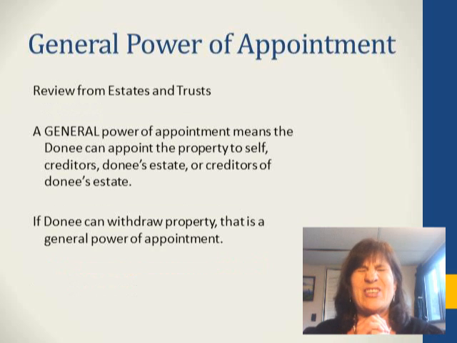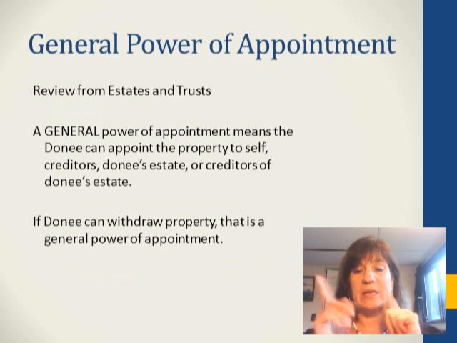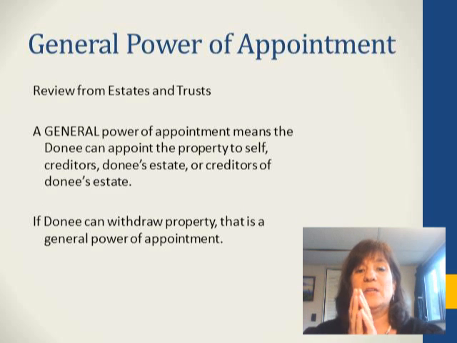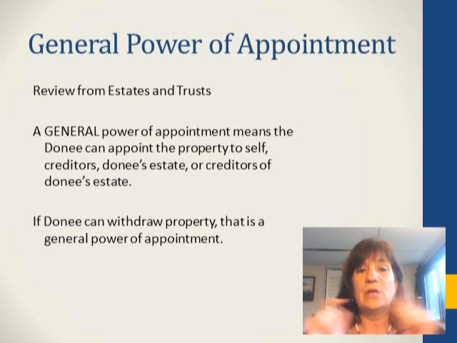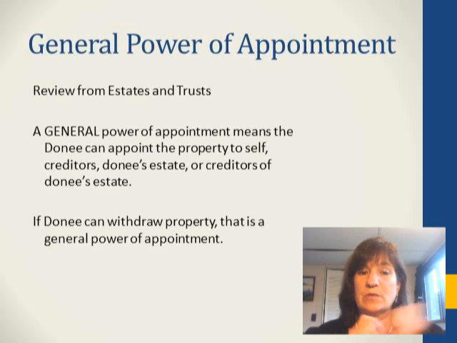Okay, now what is actually a general power of appointment? Because that's what matters for Section 2041. A general power of appointment, and I know we've said this, means that the donee can appoint the property to self, creditors, donee's estate, or creditors of donee's estate. Think about this.